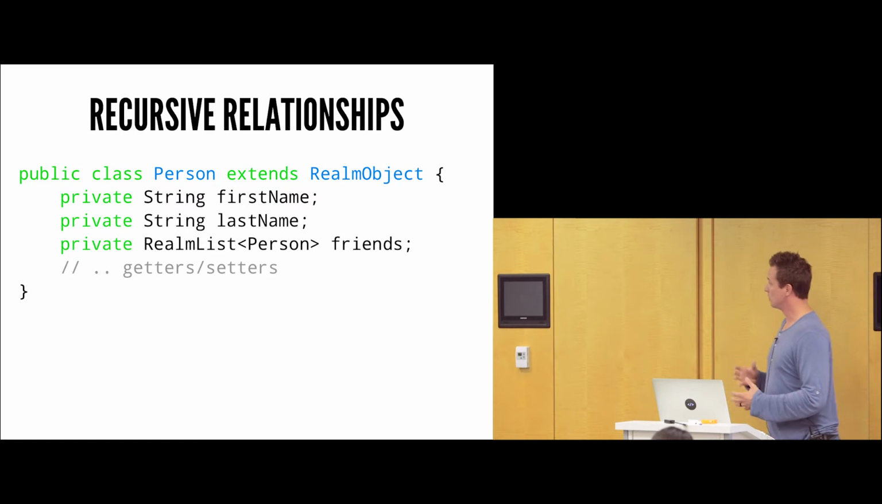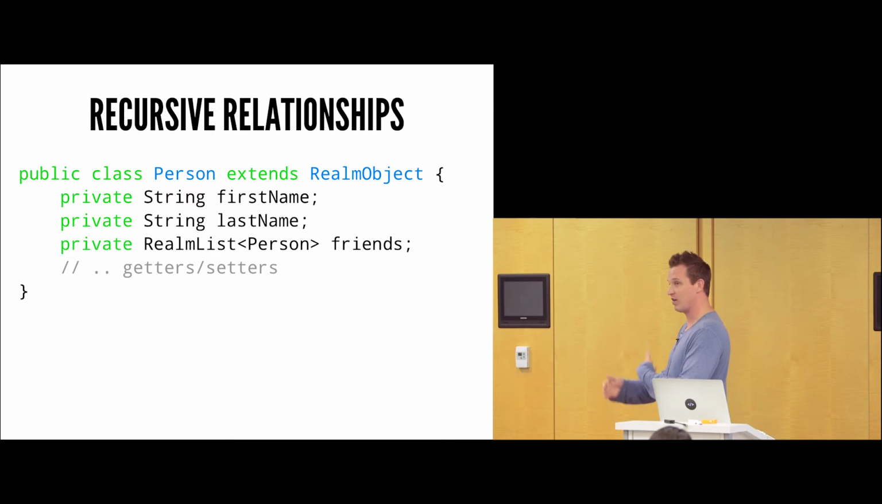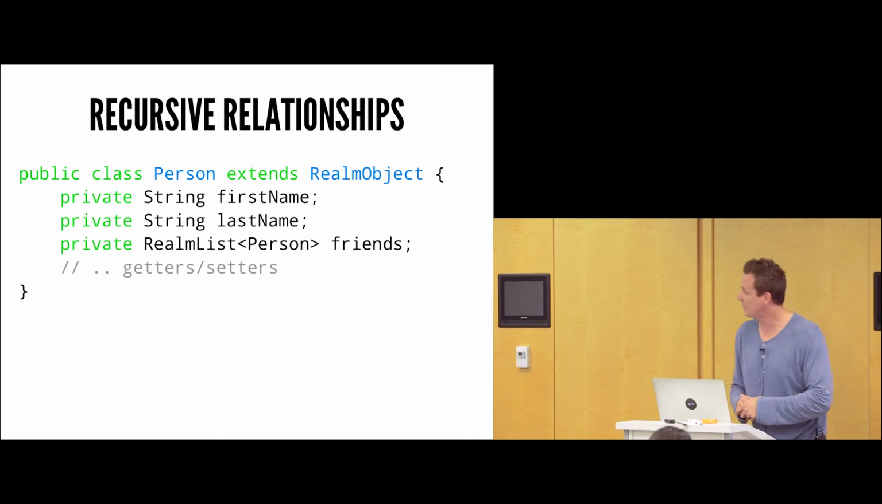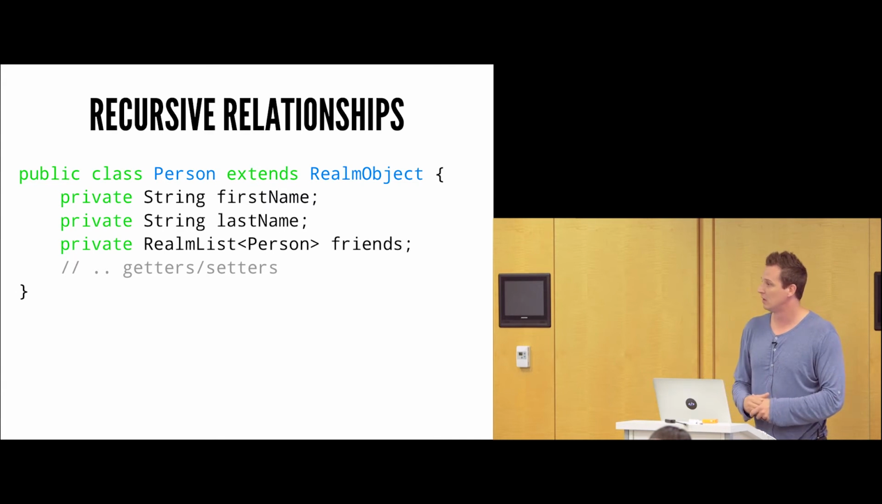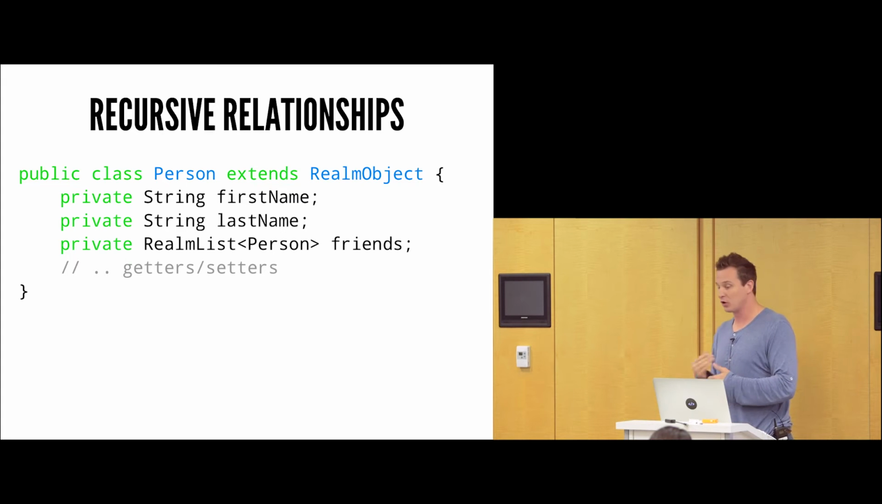Now there are also situations where you may want to reference yourself for various reasons. In this case, we might have a person class, and the person has many friends, and those are also of type person. So we can actually do recursive relationships here. You can reference yourself, and Realm will handle that as well.